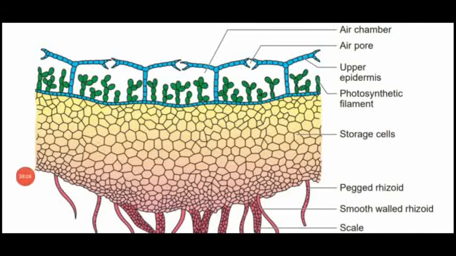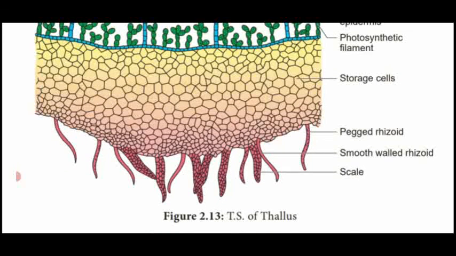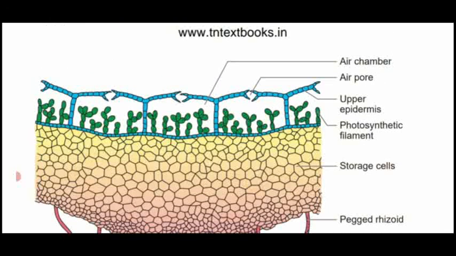Dear students, I told you this diagram is very important for the 3-mark question. The TS of Marchantia thalli is differentiated into 3 regions: upper epidermis, photosynthetic region and the storage region. The upper region is made up of closely packed, thin-walled parenchymatous cells, interrupted or separated by a pore called an air pore.